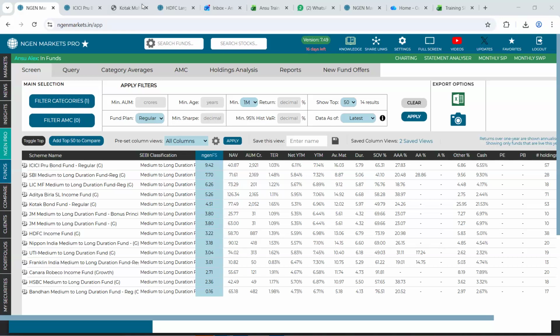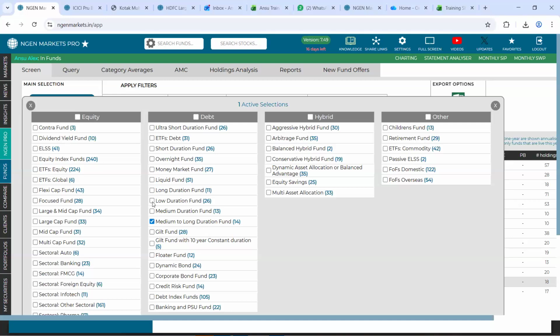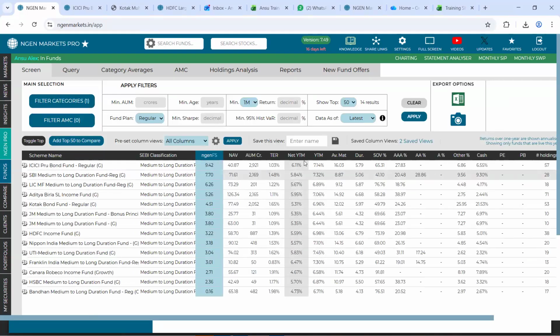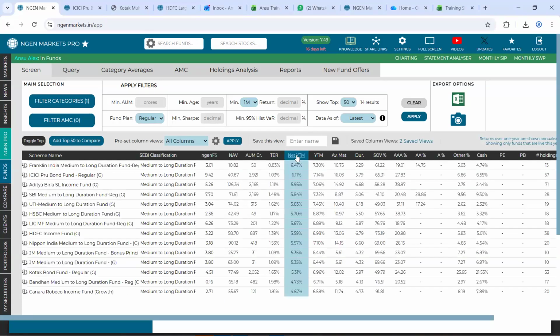Okay, so there's another question in the chat box. How can you get the net YTM for all the debt schemes? You can load the debt schemes right here in this funds section. You simply click on filter categories and select the category that you're looking at. And then we have a column called net YTM, so you can anytime sort this data. And against that, we also have the YTM column and the TER data.